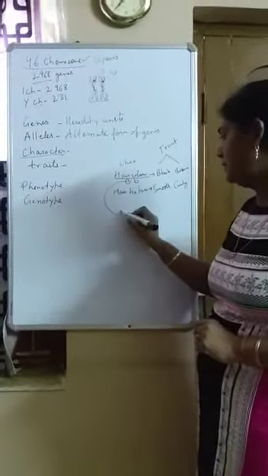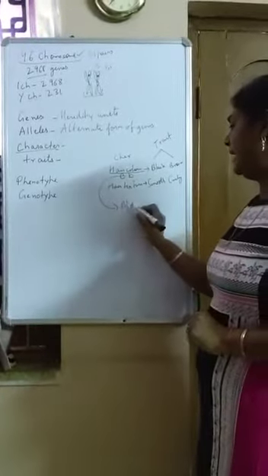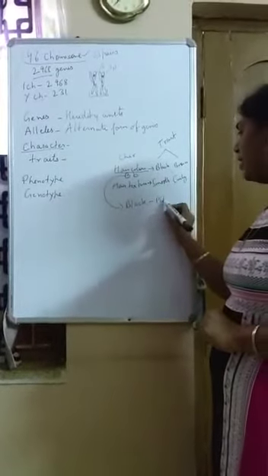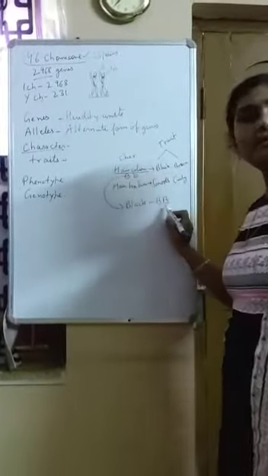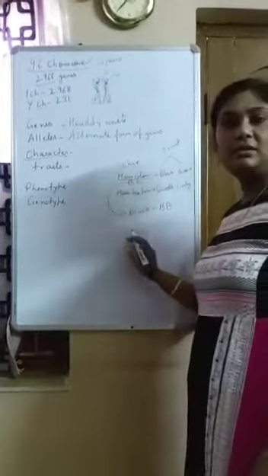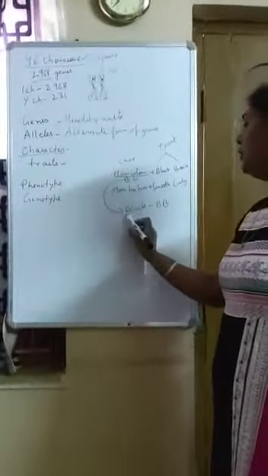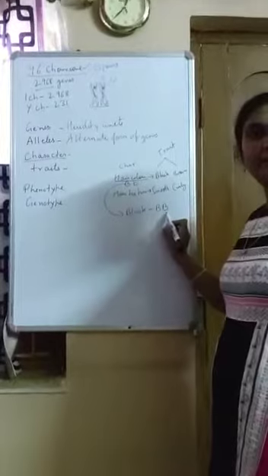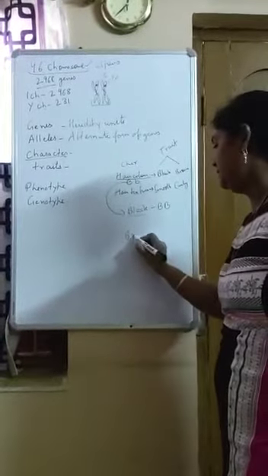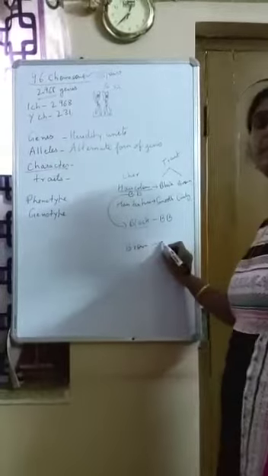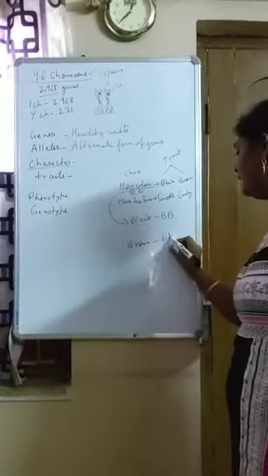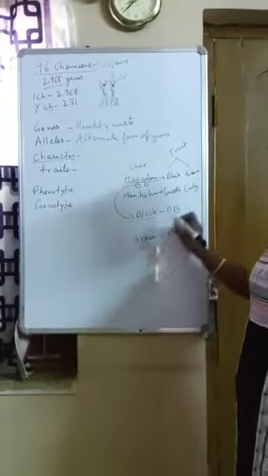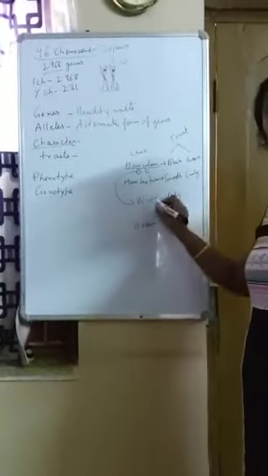Now let's talk about this. If you have black hair, there is a possibility that your genes are capital B and capital B. You have these capital B genes, because of that your hair is black. Think you have brown hair. So think you have two genes, small b and small b. If you have both small b and small b, your hair color is brown. If you have both capital B and capital B, your hair color is black.